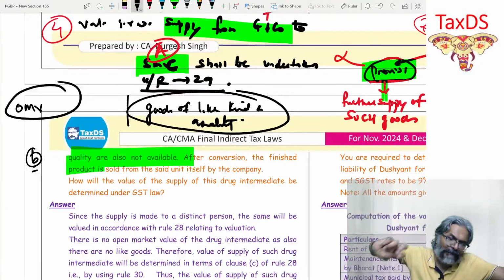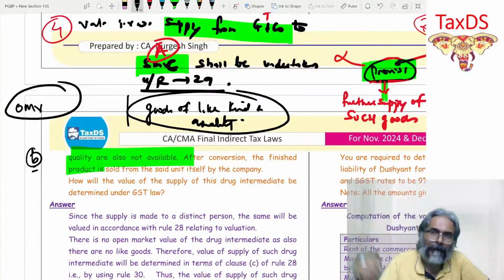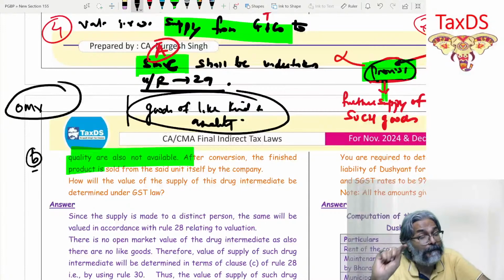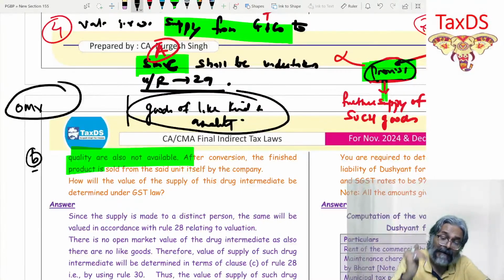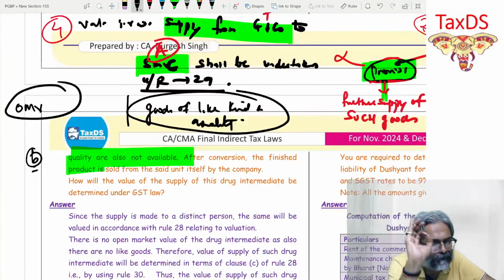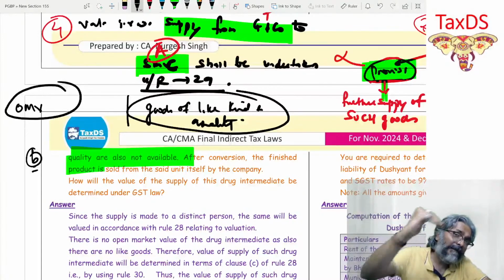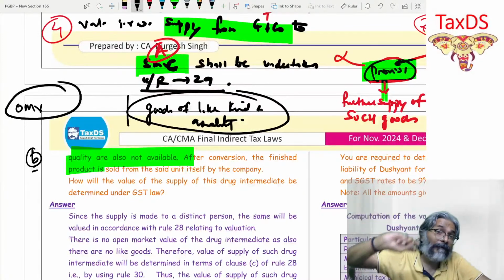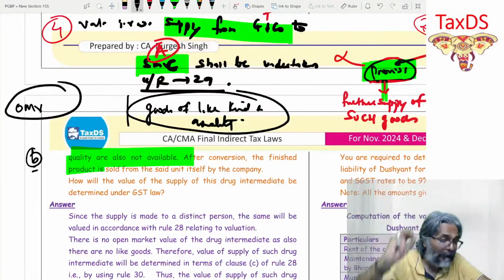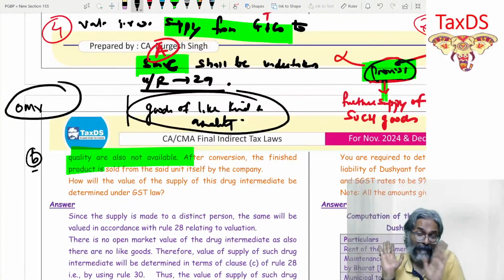Now, goods of like kind and quality is used when the recipient is further supplying. At that point of time, we refer to it as goods of like kind and quality. We refer to this as what, students? The goods of like kind and quality, when the recipient does a further supply. So when he does the further supply of what? Goods of like kind and quality. Is that point clear to all of you? This is when we use this phrase.